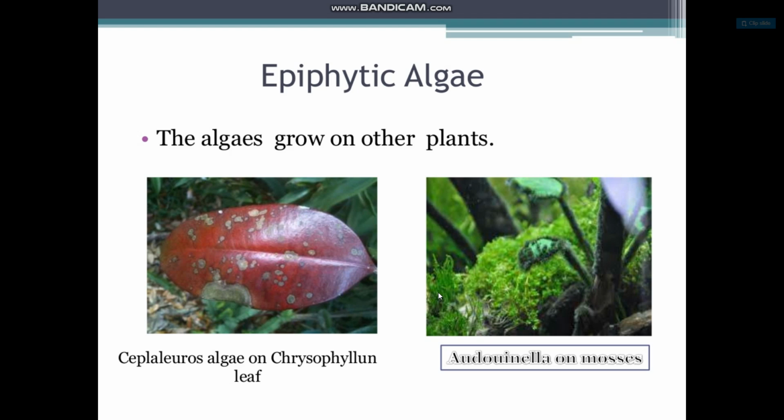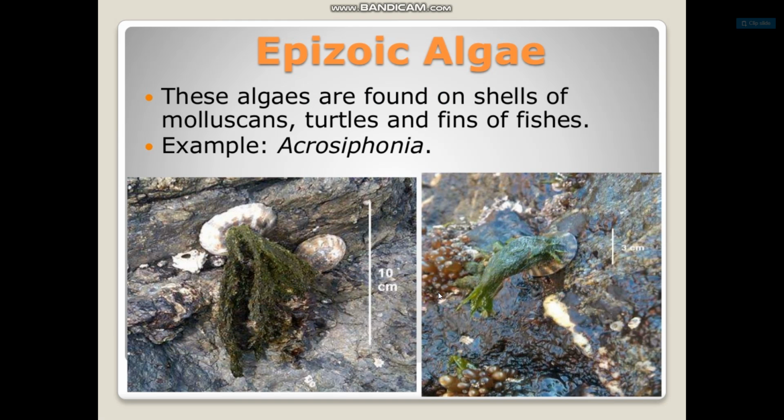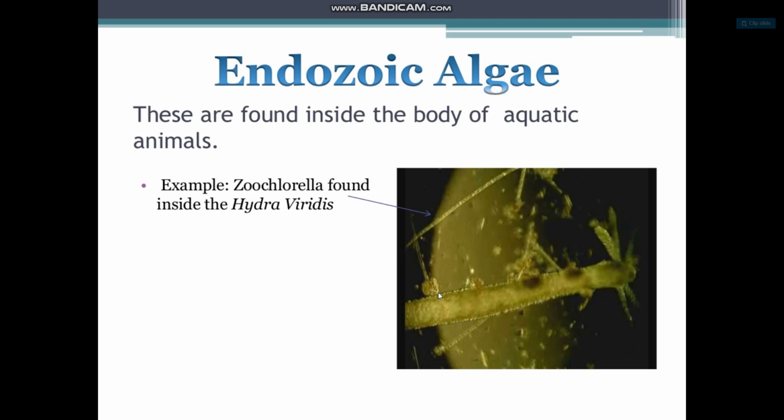That alga is the reason for the red rust of tea. Another example, Oedogonium on mosses. Epizoic algae are found on shells of molluscs, turtles, and fins of fishes. For example, Basicladia. Endozoic algae are found inside the body of aquatic animals.